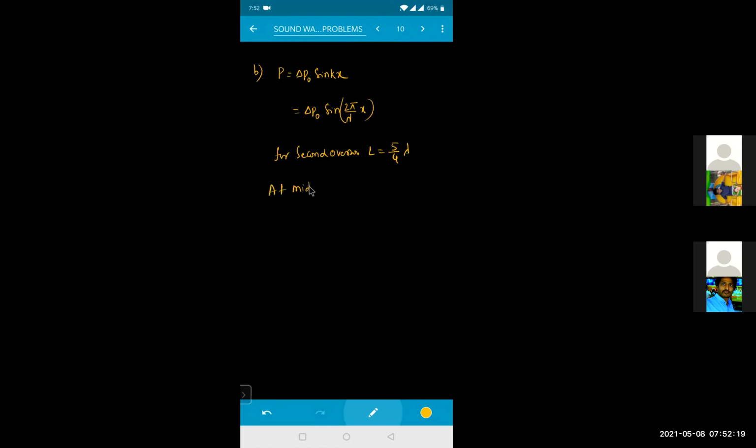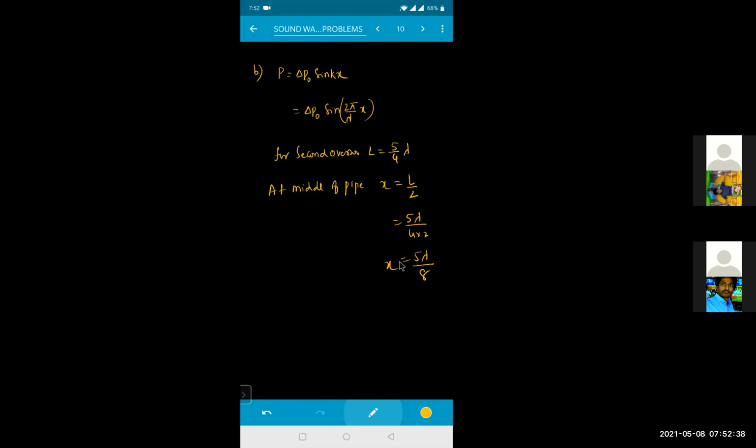At the middle of the pipe, X is equal to L by 2, where L is the length of the pipe. L is 5 lambda divided by 4, so X equals 5 lambda divided by 4 into 2. That means this will become 5 lambda divided by 8. So this is the middle of the pipe position X.